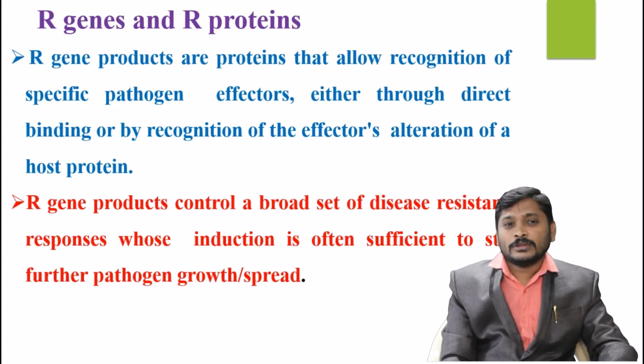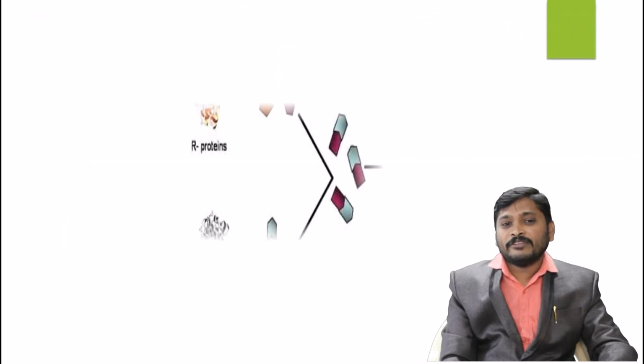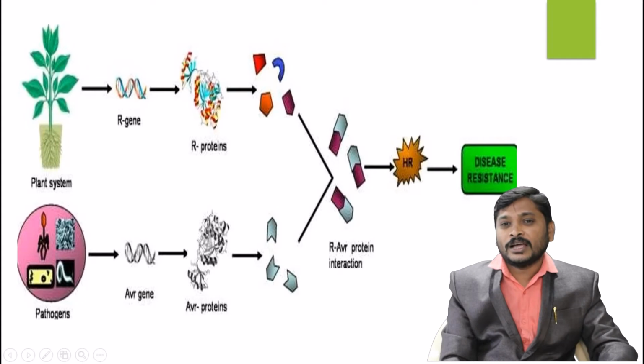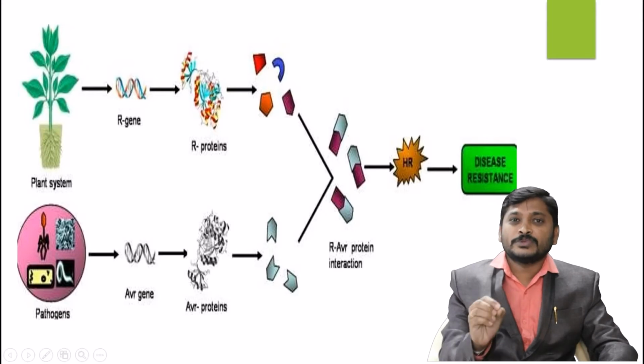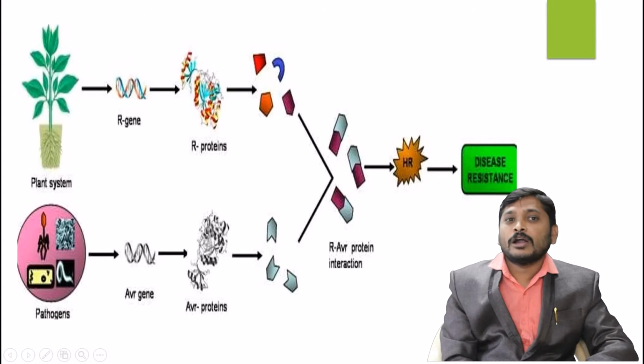How do the R gene product and microbial AVR gene product get involved in the hypersensitive response for disease resistance? Hypersensitivity is a common phenomenon observed in the plant system. The cells undergo self-death, called programmed cell death, apoptosis.